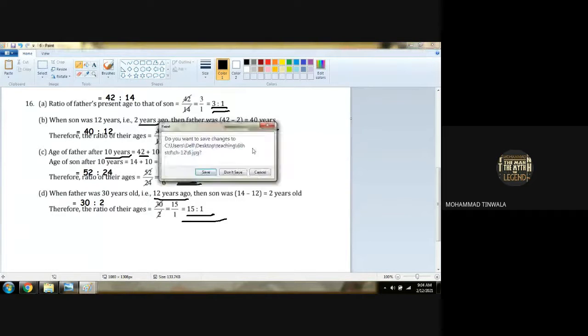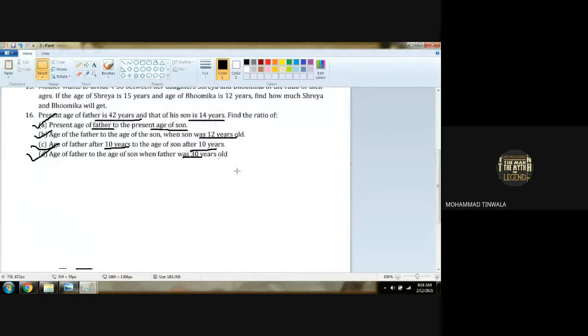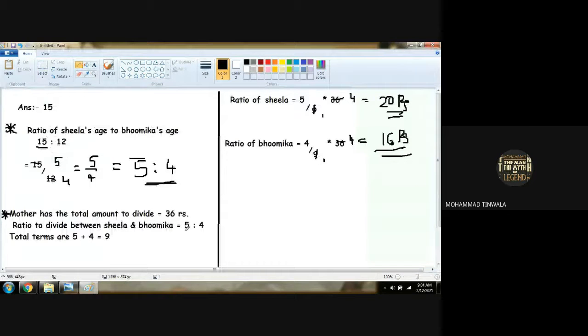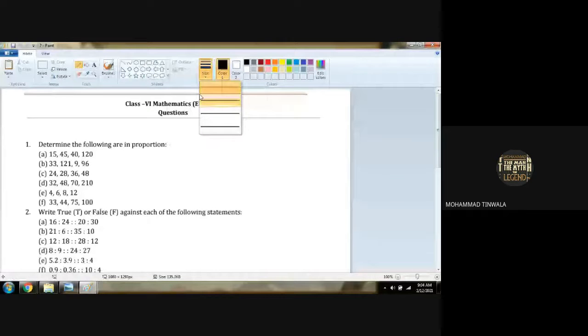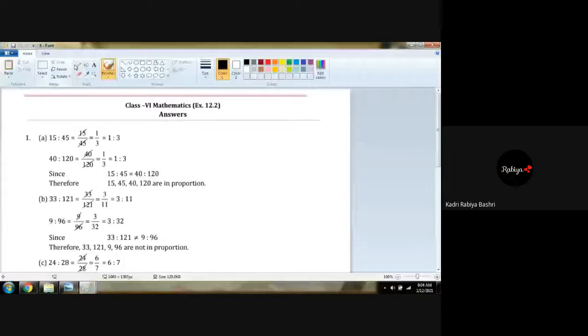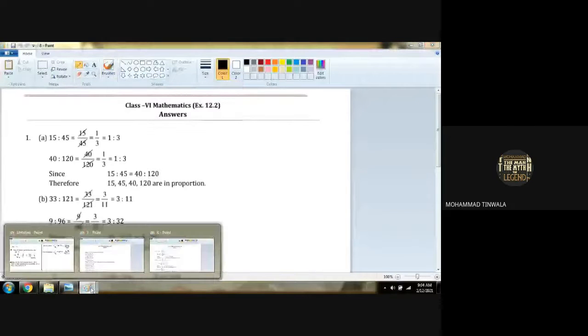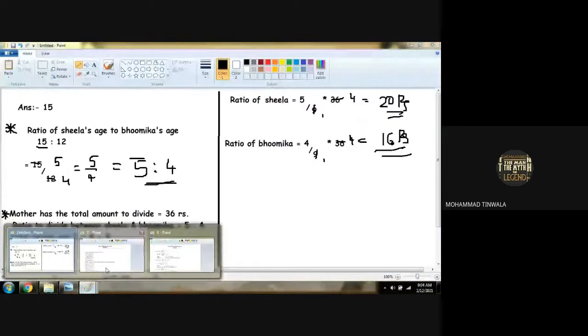Okay, chalo. With the help of this question, we have completed our exercise 12.1. Now we are starting with exercise 12.2. Okay, it is very easy. I will do one or two sums of every question. Let me clear you. It is covering the whole thing in proportion. There is nothing else. Okay, girls? Are you getting the content, girls? Yes, sir.